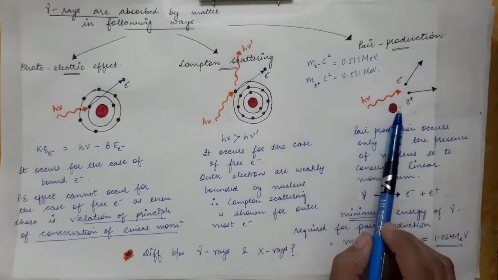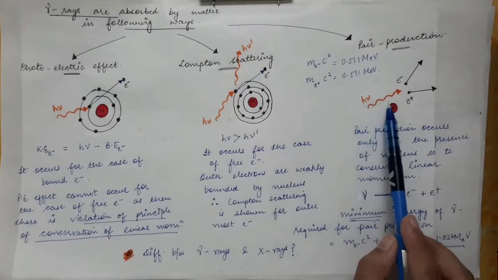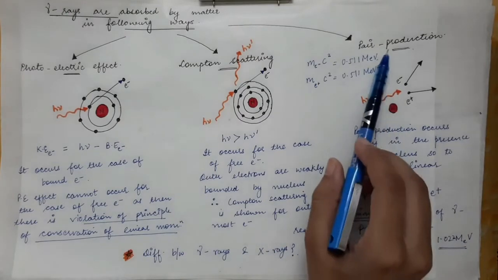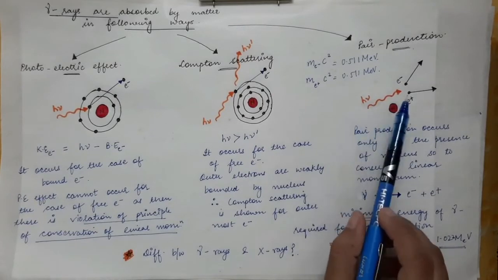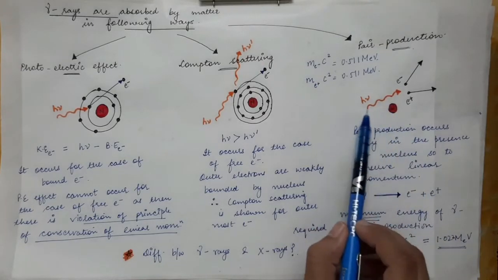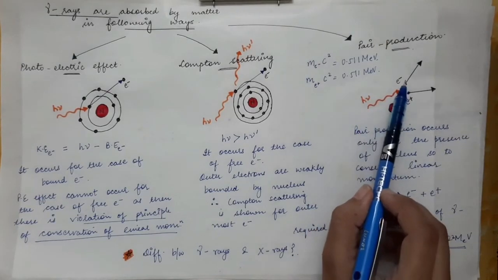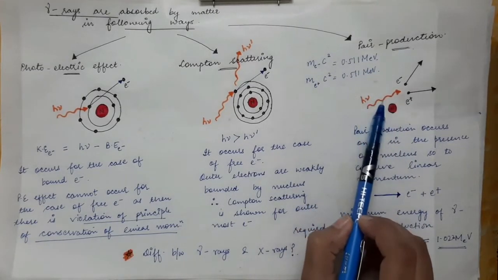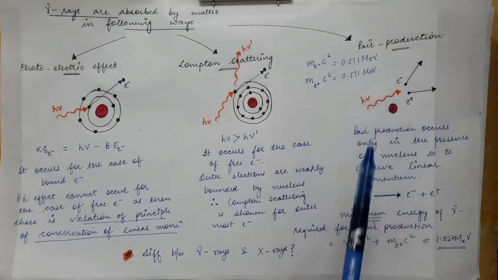So there are two main conditions for pair production to occur. First, there must be some nucleus present in the vicinity of the gamma photon. Only then will the gamma photon get converted into an electron and positron. And the second main condition is that the gamma photon must have a minimum energy equal to 1.022 mega electron volt. If the energy of the gamma photon is less than this value, it will not get converted into an electron and positron, because the minimum energy required is 1.022 mega electron volt.